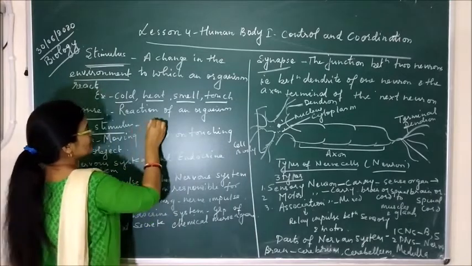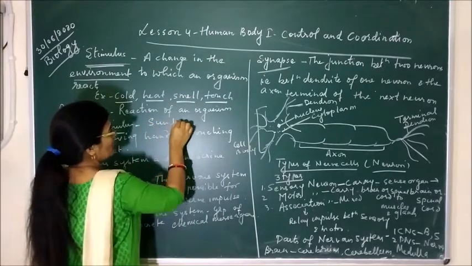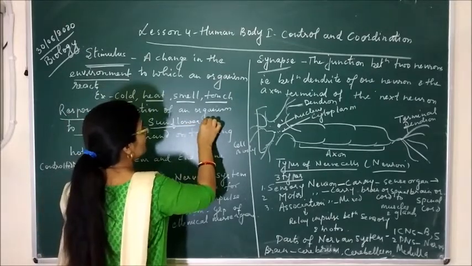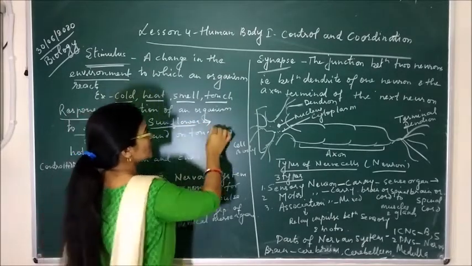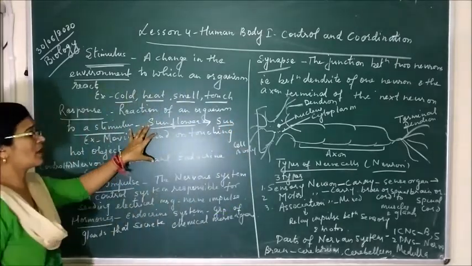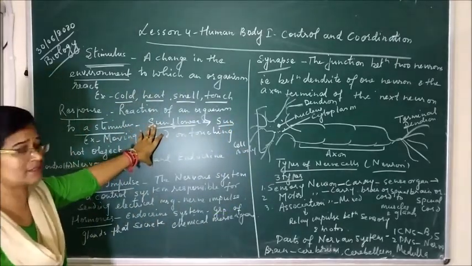Like you have seen sunflower plant. What happens to the sunflower plant? The sunflower plant, they move towards the sun.